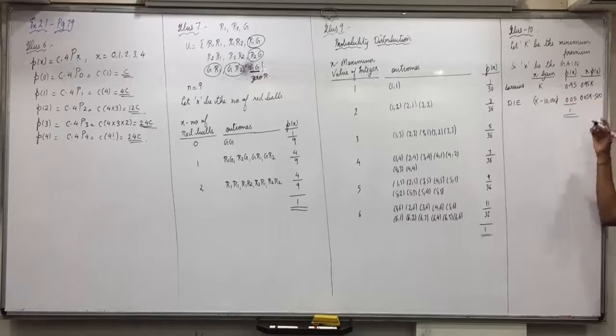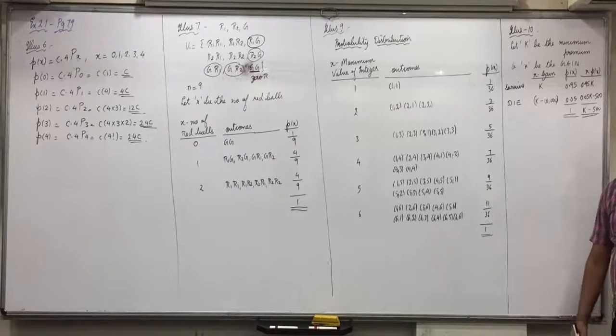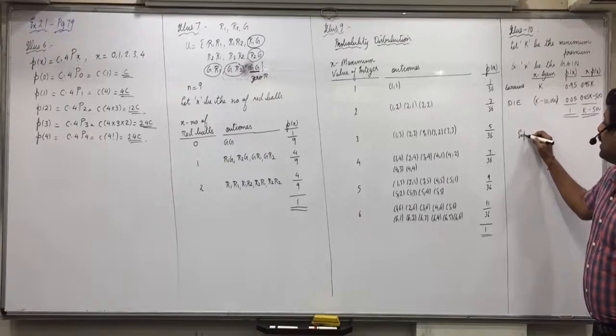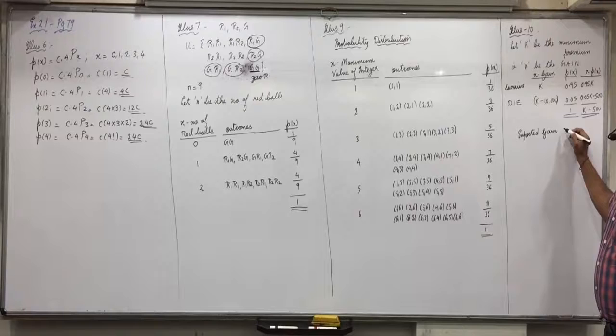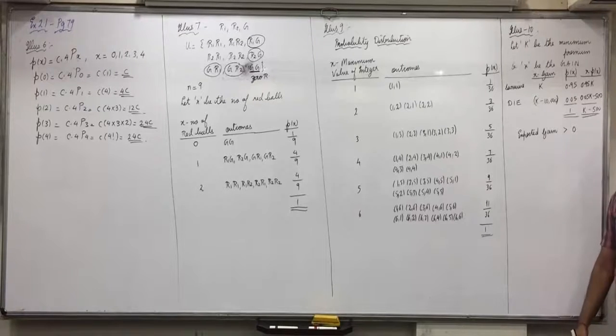Any doubt with this? 0.95K plus 0.05K is 1K, means simply K minus 500. Now the condition is that expected gain should be positive, means more than 0.